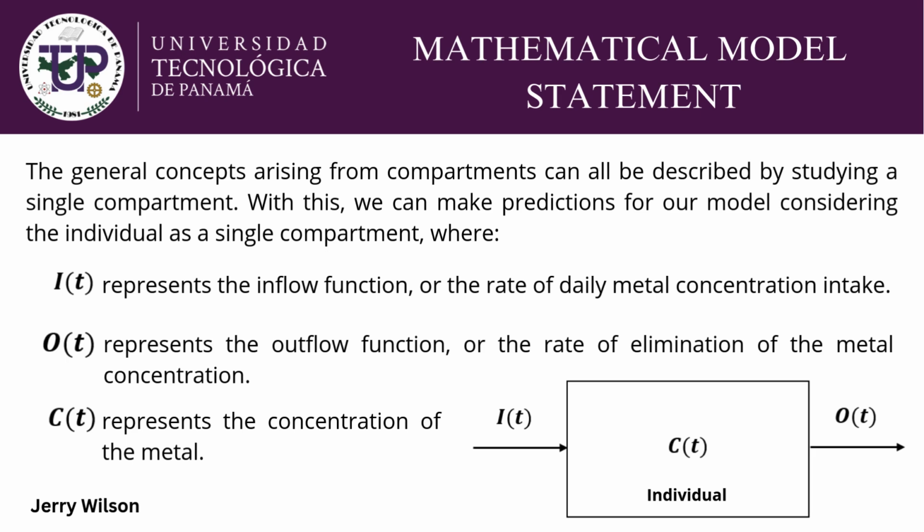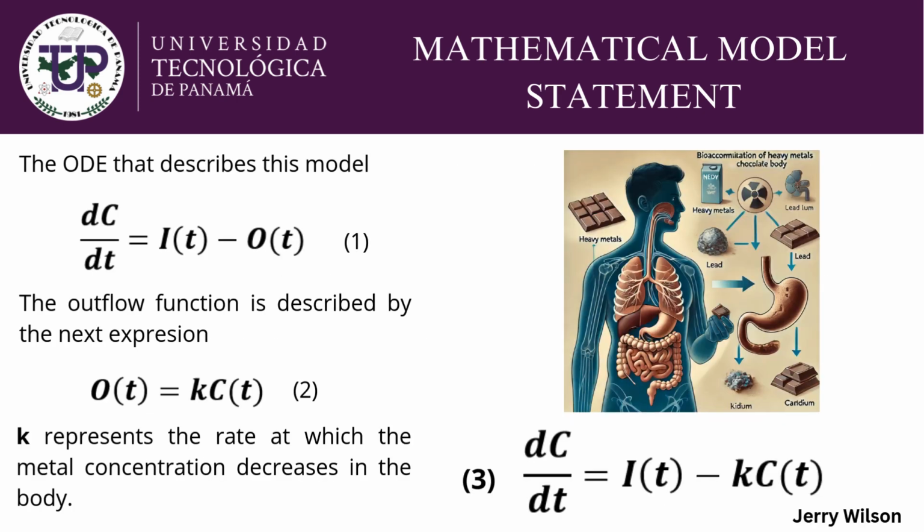The general concepts arising from compartments can all be described by studying a single compartment. With this, we can make predictions for our model considering the individual as a single compartment, where I(t) represents the inflow function or the rate of daily metal concentration intake, O(t) represents the outflow function or the rate of elimination of the metal concentration, and C(t) represents the concentration of the metal. The ordinary differential equation that describes this model is equation number 1.